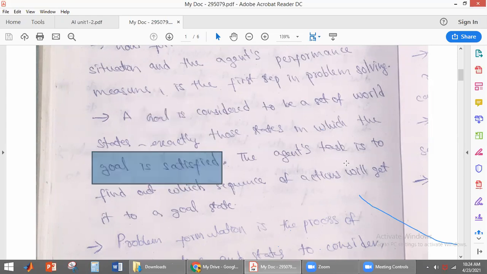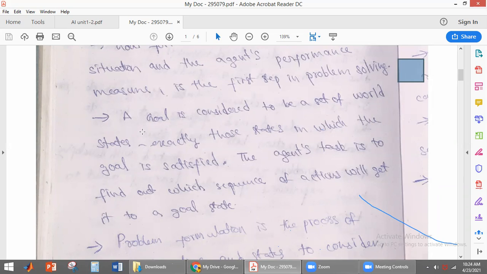For example, small kids play a game of finding the path between rabbits and carrots. The rabbit will be somewhere here, the carrots somewhere here, and the rabbit can reach the carrots by only one path. There are no other paths to reach the carrots.